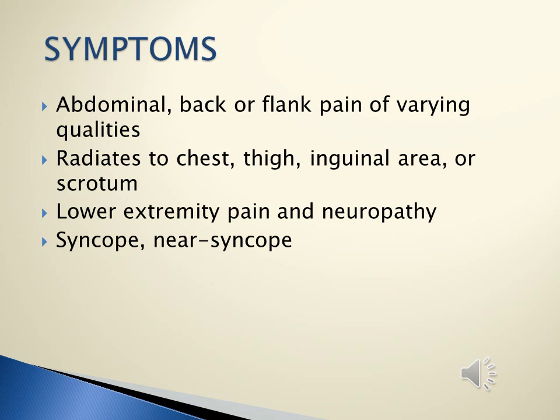Presenting symptoms are usually back, abdominal, and flank pain, which can mimic any other primary diagnosis. The pain may radiate to chest, thigh, inguinal regions, or scrotum. Lower extremity pain is a result of blood pressing on the femoral nerve. Syncope or near syncope may be experienced. This is due to rapid blood loss and inadequate cerebral perfusion. Sudden death occurs most commonly with intraperitoneal rupture of the aneurysm.